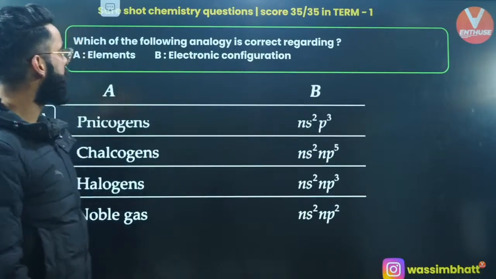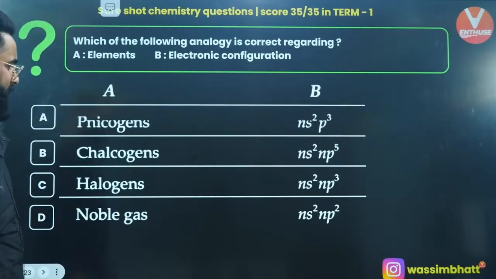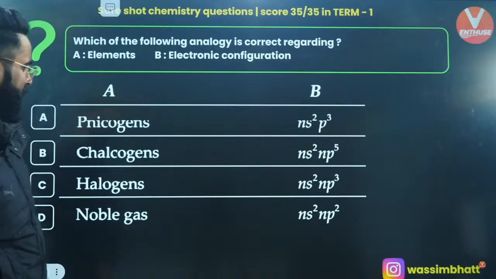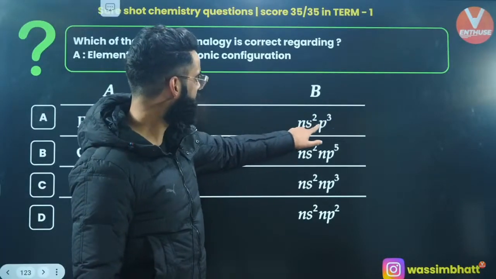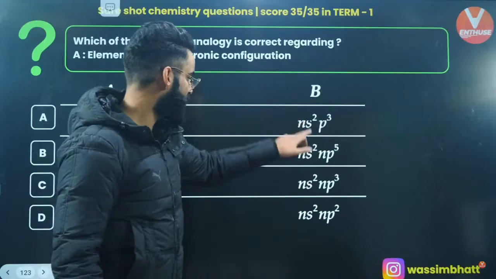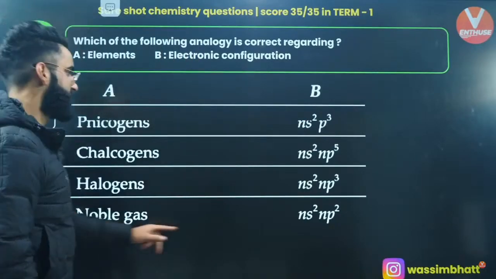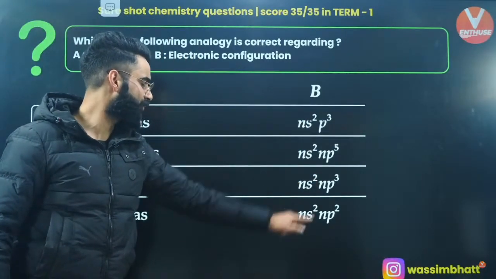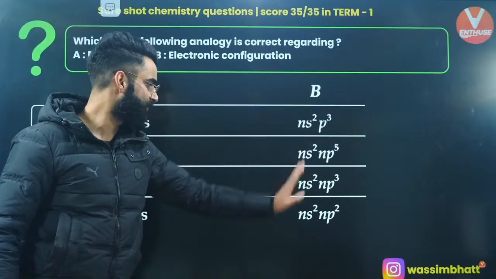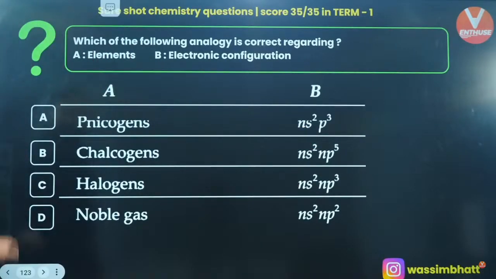Which of the following analogy is correct regarding... wait, there is something wrong. Over here it is... okay, it is ns2 np3. I thought this option and this option are same. But the first one is ns2 np3, and the second one is ns2 np3. Alright.